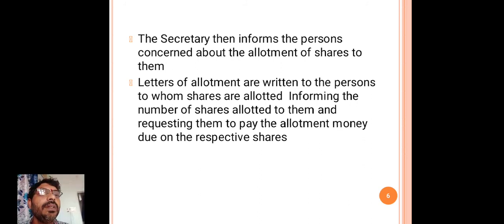In that letter, he informs the persons that a number of shares have been allotted to them, and requests them to pay the allotment money due on the respective shares.